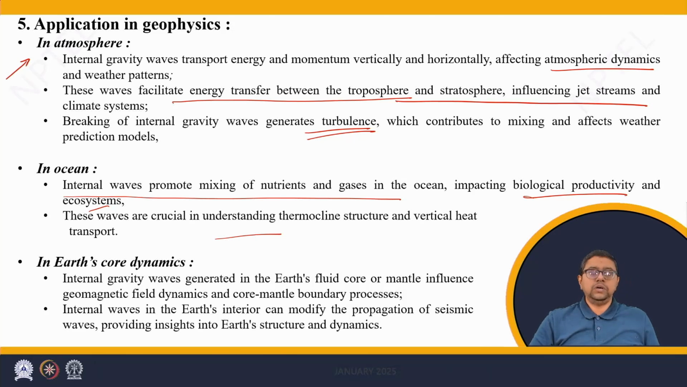Finally, in the Earth's core, where the fluid is liquid iron, internal gravity waves are generated. These internal gravity waves are influencers of the geomagnetic field dynamics. The geomagnetic field fluctuations, which can be observed as secular variations on the surface, are somewhat affected by the internal gravity waves. The internal gravity waves also affect the propagation of P waves, which propagate through the Earth's outer core fluid.